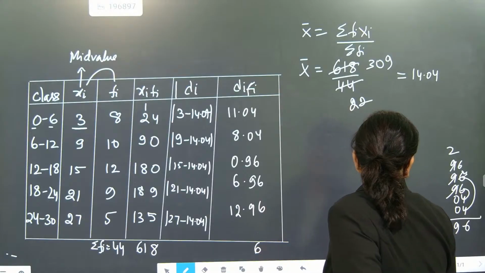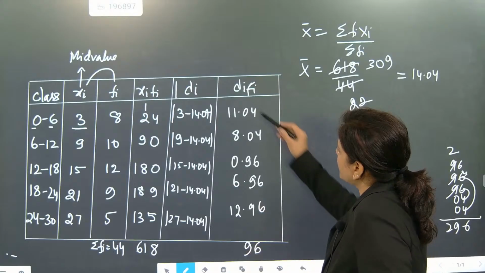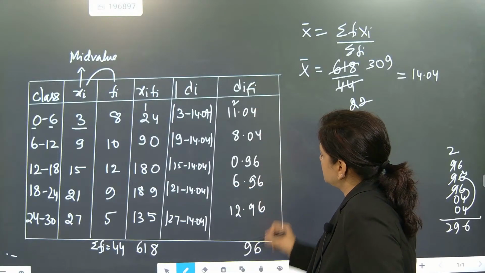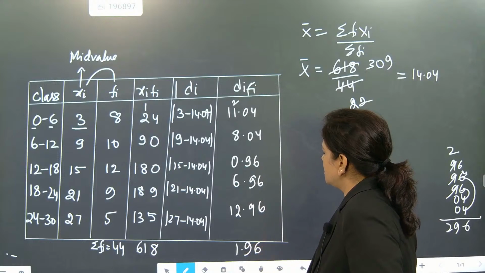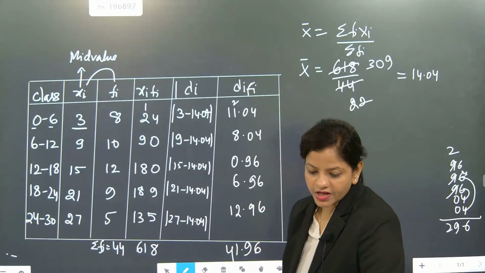Here it is coming as 6, 9, 2 will carry here. 41.96.